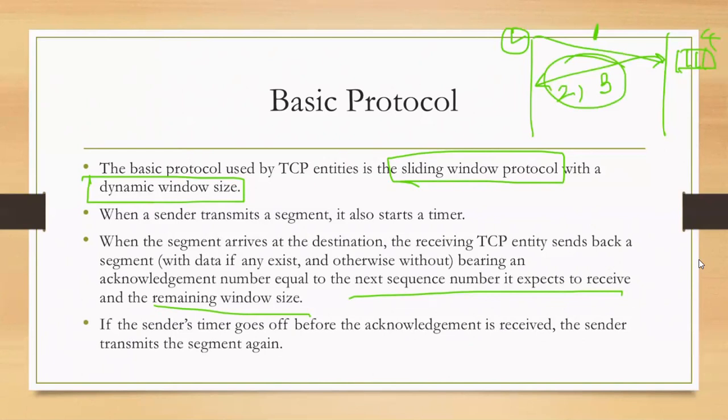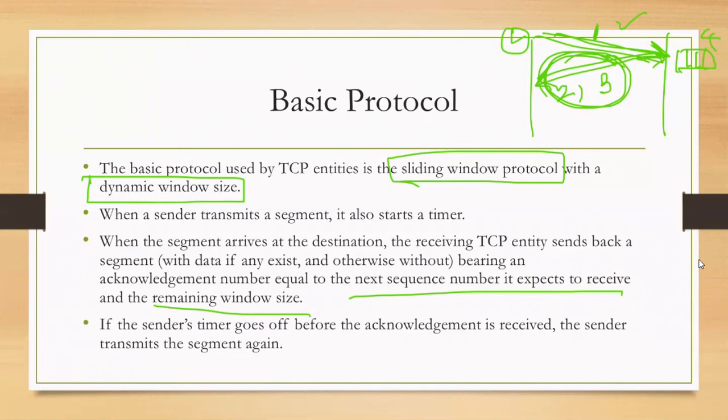All right. Here you see this was a segment. This is another segment. Each of these is a segment. Now this may have data or it may not have data. So for the first one, let's assume that it was data, but the second one is just an acknowledgement. Suppose the receiver does not want to send any data to the sender.